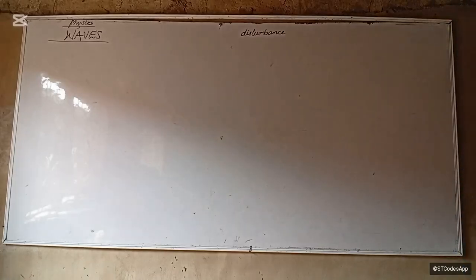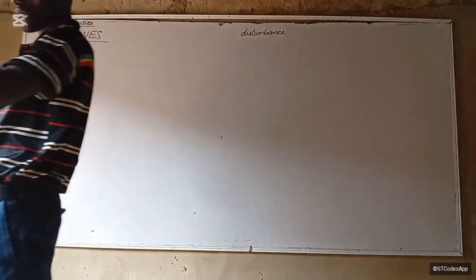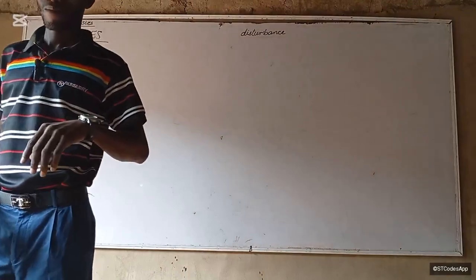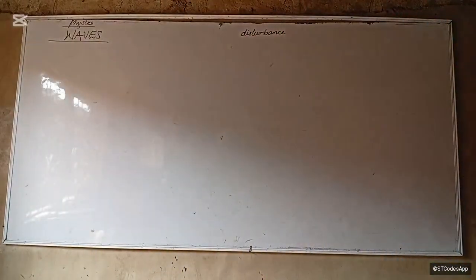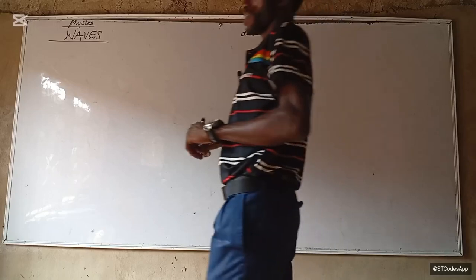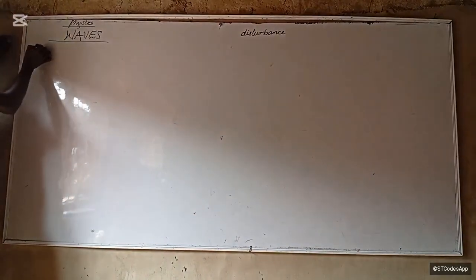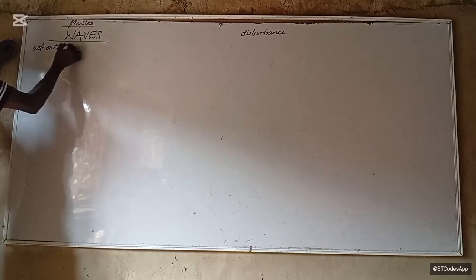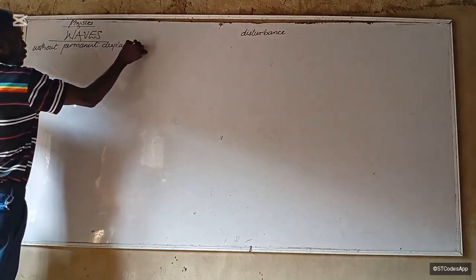A wave is a disturbance that is produced at a point and transfers energy to another point without the permanent displacement of the molecules of the medium.